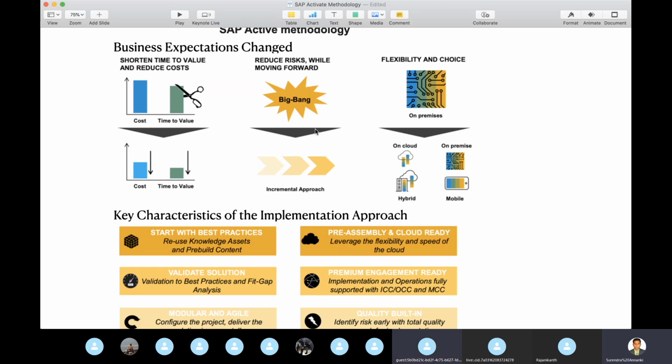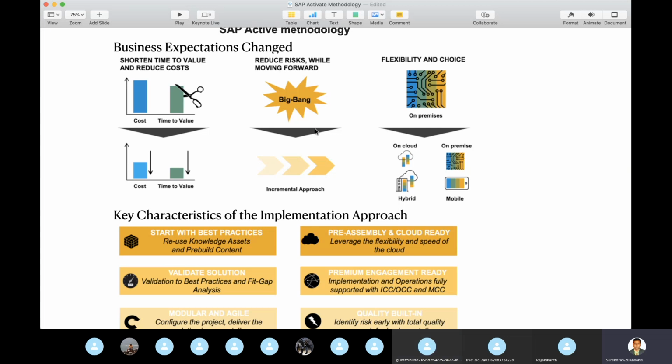So what are the key characteristics of the implementation approach, with which we are going to activate methodologies in cloud, on premises or hybrid. This is very, very high level. Consultants may not need to know these things, and management level people may not know how to work on this. I hope everyone knows this.